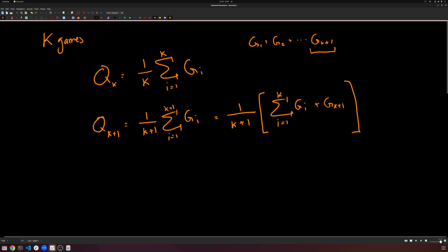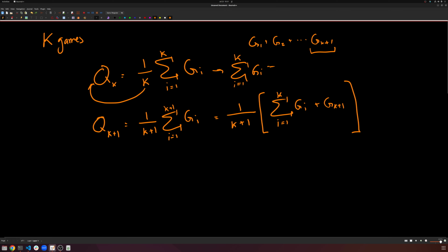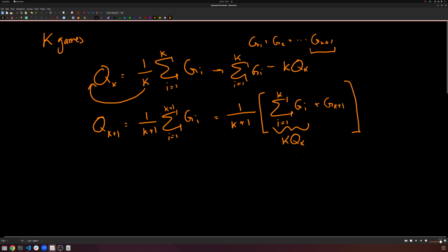Now, one other small manipulation we're going to do is we can see we have this term right here, the sum of GI from 1 to K, and we also see that term right here, the sum of GI from 1 to K. And so we can rewrite this sum of GI from I equals 1 to K as just cross multiply. We can take this K and just move it up here. So it's going to be K times QK. Right? Nothing fancy, just a cross multiplication. So that means this term here is really K times QK. So let's go ahead and write that.